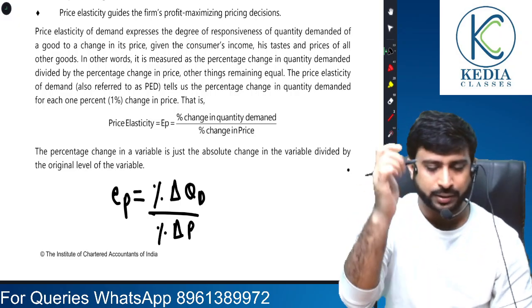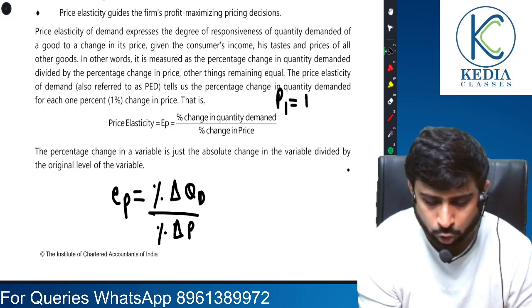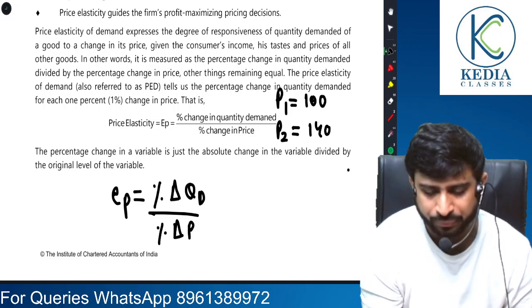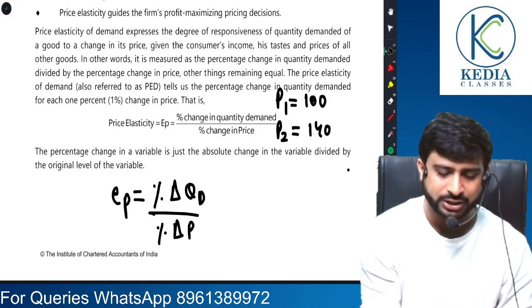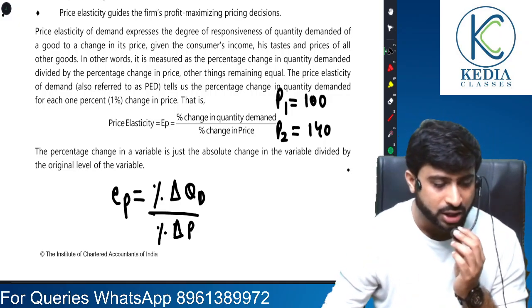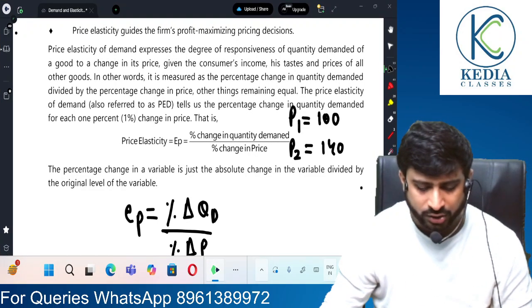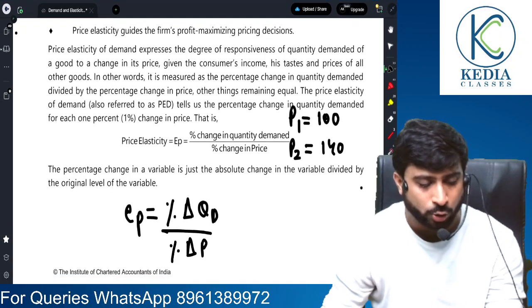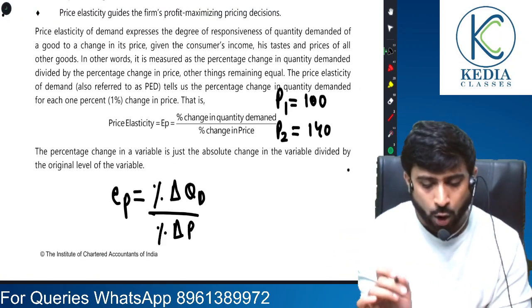Just keep listening. Suppose the original price of the commodity was rupees 100 and the price rises to, let's say, 140. You have told us that price elasticity of demand is percentage change in quantity demanded divided by percentage change in price. Now how do we compute?